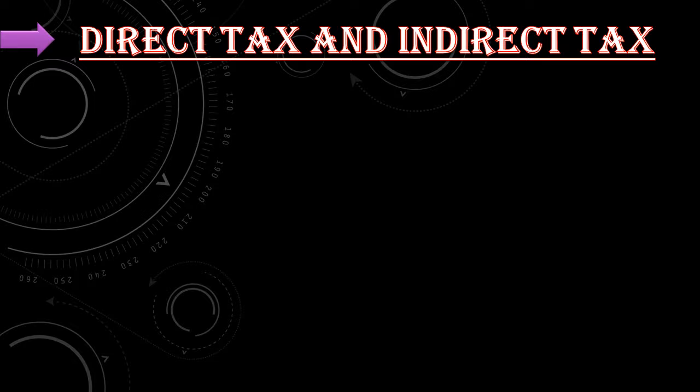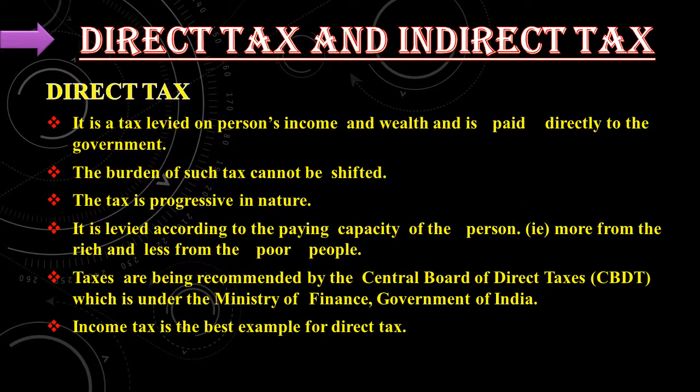Let us see the next important topic, direct tax and indirect tax. What is direct tax? It is a tax levied on a person's income and wealth and is paid directly to the government.